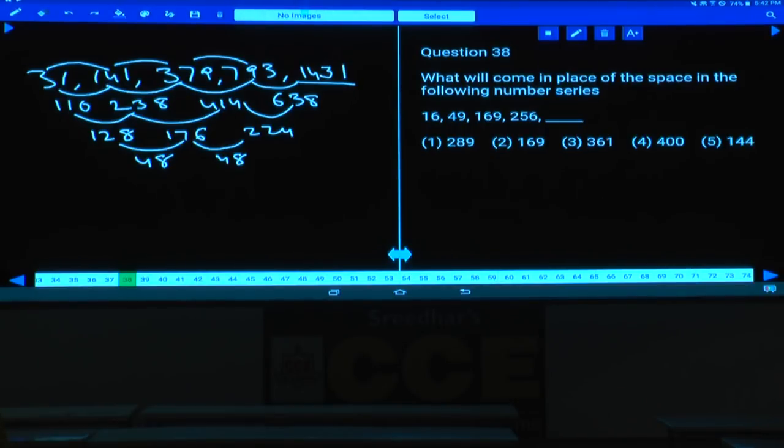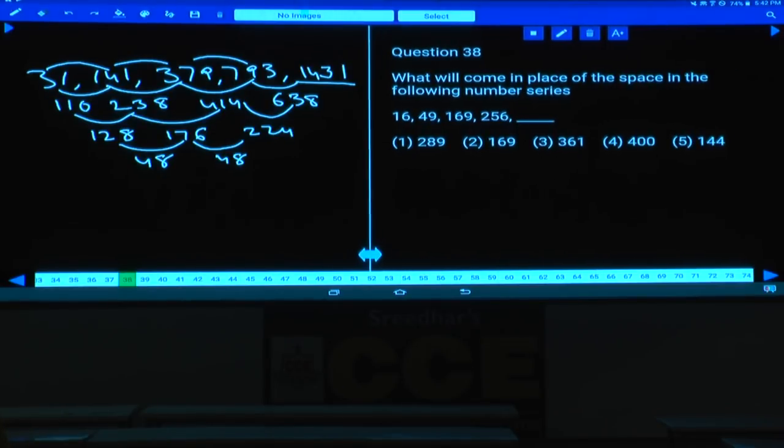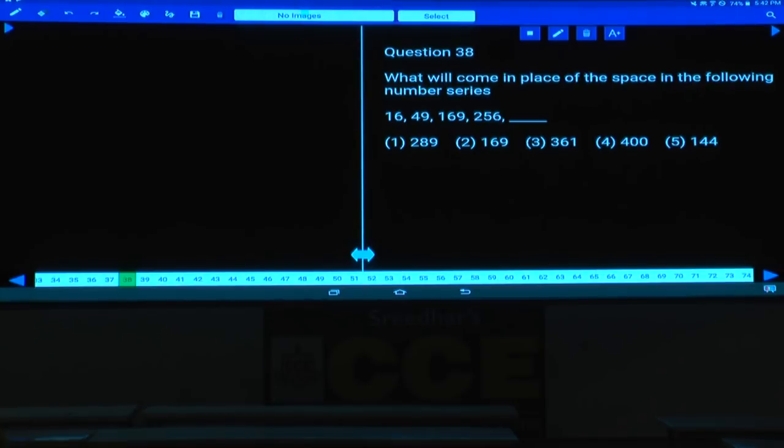Question number 38, any answer? Yes: 16, 49, 169, 256. Now if you observe here, 16 can be written as 4 square, this is 7 square, this is 13 square, and this is 16 square. Now find the relation between these.